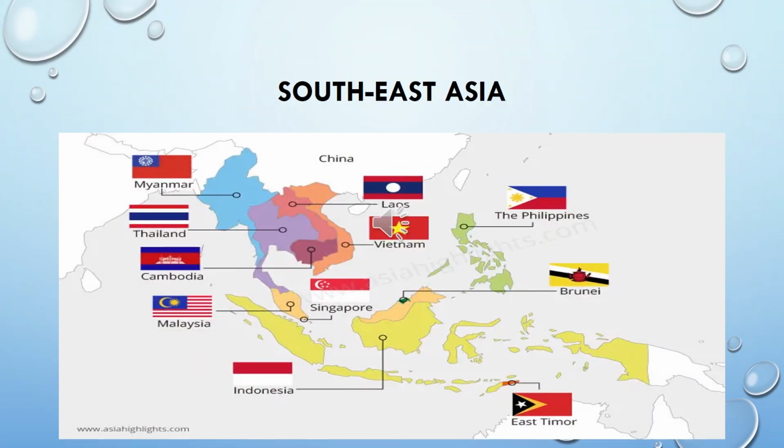Next are the countries of Southeast Asia: Myanmar, Thailand, Cambodia, Malaysia, Singapore, Laos, Vietnam, the Philippines, Brunei, Indonesia, East Timor lie in this category.